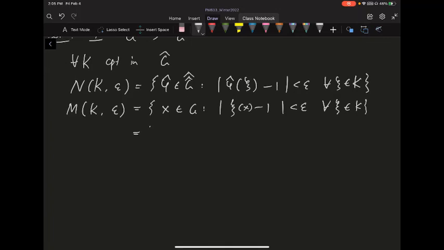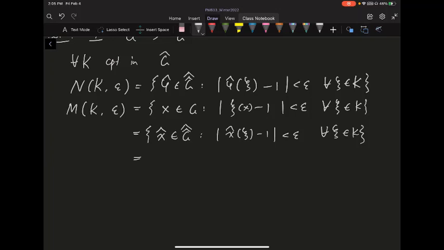Well, one thing to look at in the second set is that you can treat this x as in the double dual. Basically, that's the x hat. So this is |x hat(psi) - 1| less than epsilon, for every psi inside K. And as you can see, if your x is inside the second one, it has to be inside N as well.